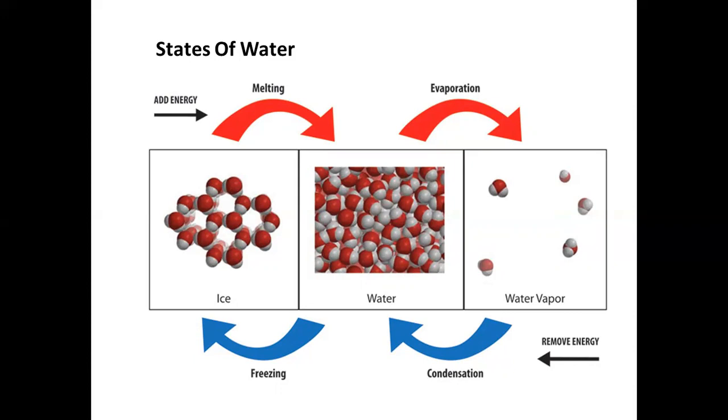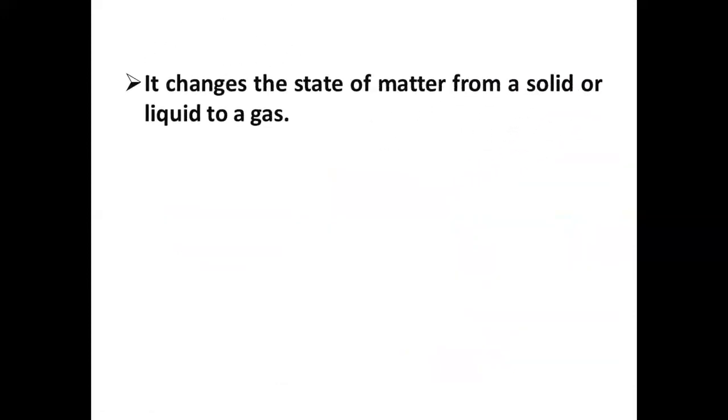As energy is removed, the motion of molecules decreases and the attraction begins to overcome the motion of molecules. If enough energy is removed, the water vapor condenses to liquid water and water freezes to ice. Vaporization changes the state of matter from solid or liquid to gas.